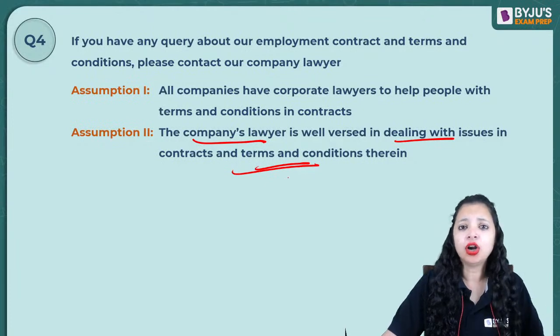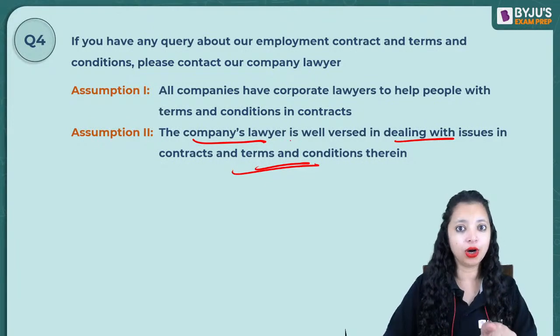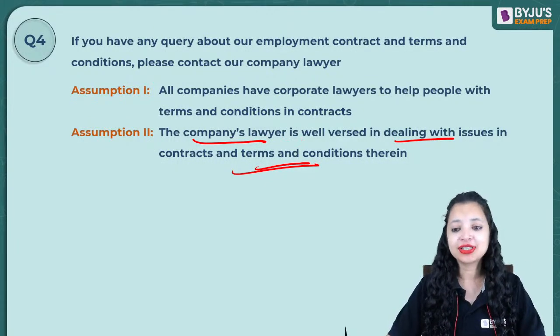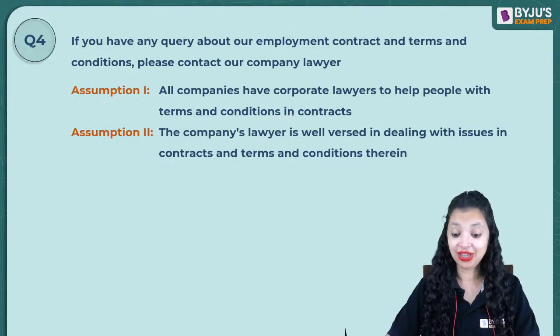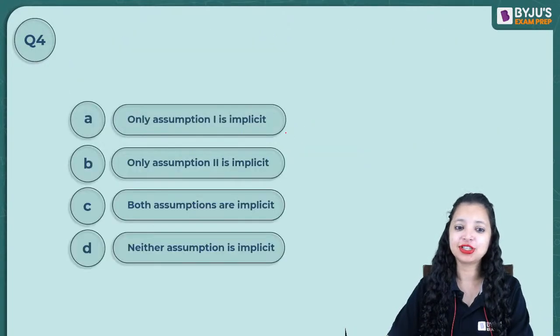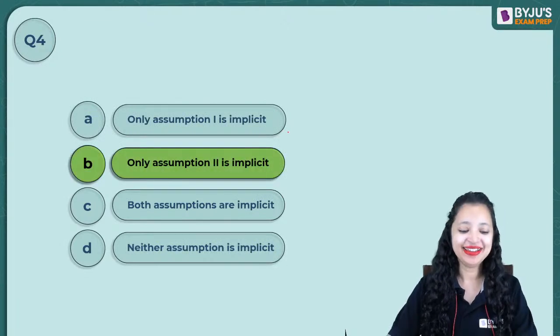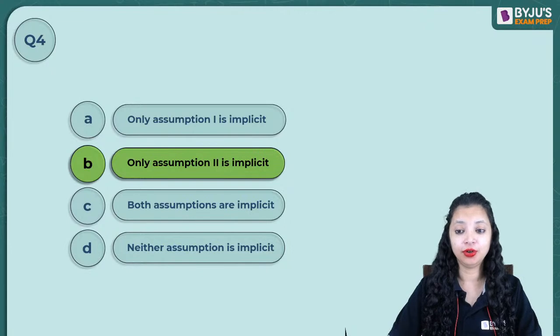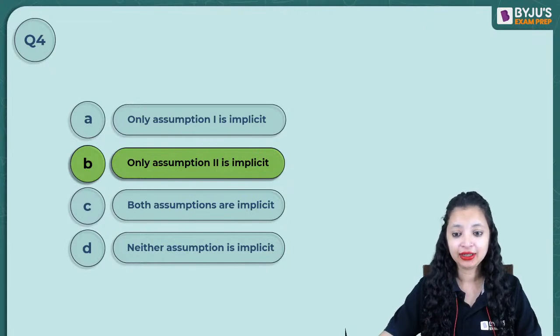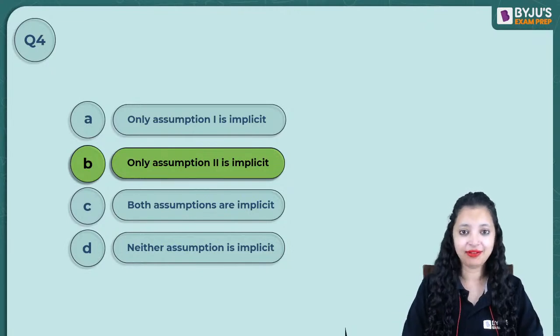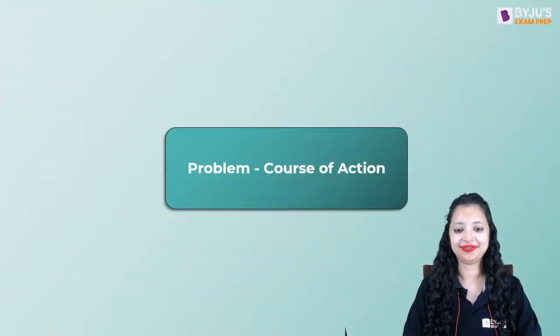A lawyer knows the work, and that's exactly why the lawyer's name is taken. Thus, the correct answer for this question is very clear: only two will follow. Okay? Agreed?